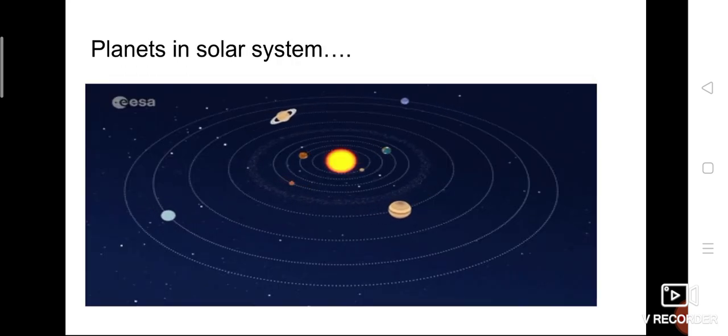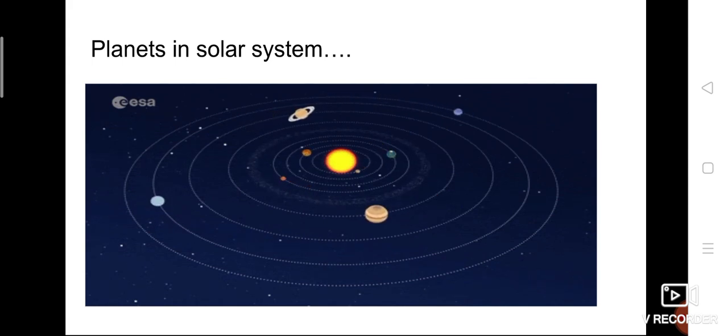Here you can see the solar system. Some GIF picture was given. So in the center the yellow part is our sun, and our sun is present in the center and it is not moving. But all the other 8 planets are revolving around the sun. The planet which is very close to the sun is Mercury.